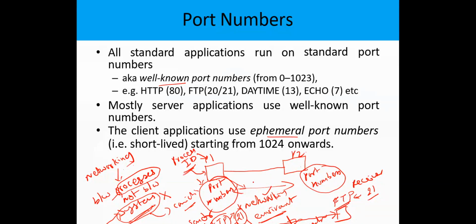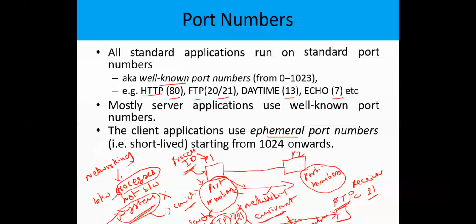Well-known port numbers are nothing but default networking applications running in the network or internet. The default applications are like HTTP, FTP, SMTP, POP3, which are all default applications running in networking. Since they are default applications, fixed port numbers are assigned to each and every one of them. So wherever you go throughout the world, HTTP runs on 80, FTP on 21, the daytime network application on 13, and Echo protocol on 7.